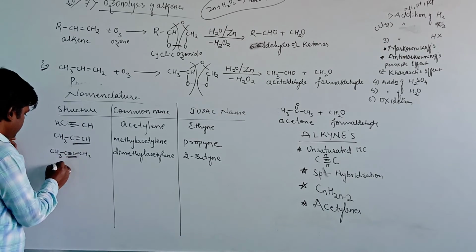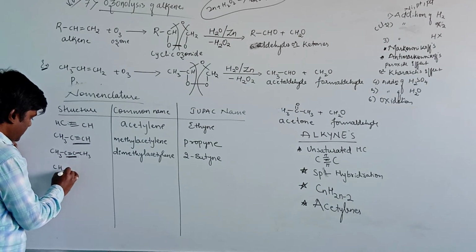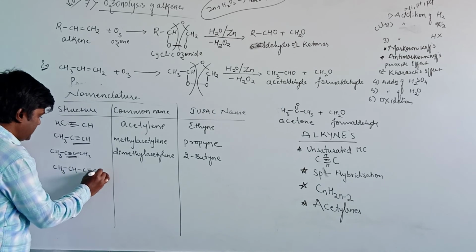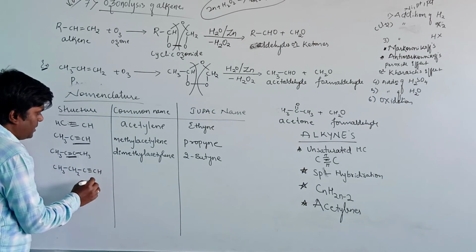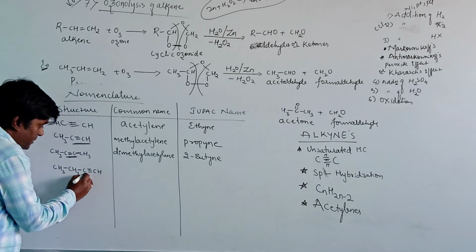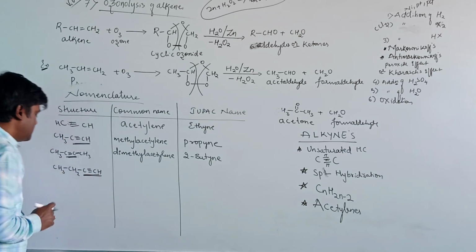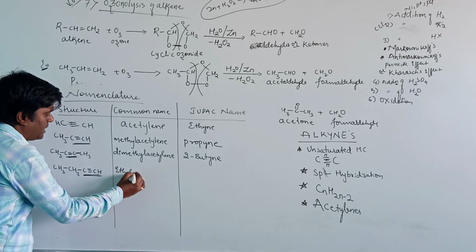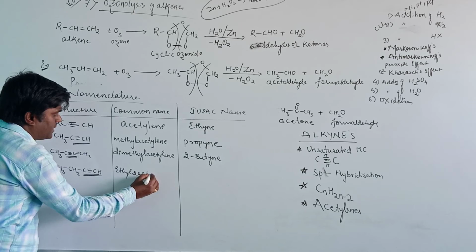The next one is CH3CH2, C triple bond CH. Here the acetylene has an ethyl group attached, therefore generally it is known as ethyl acetylene.